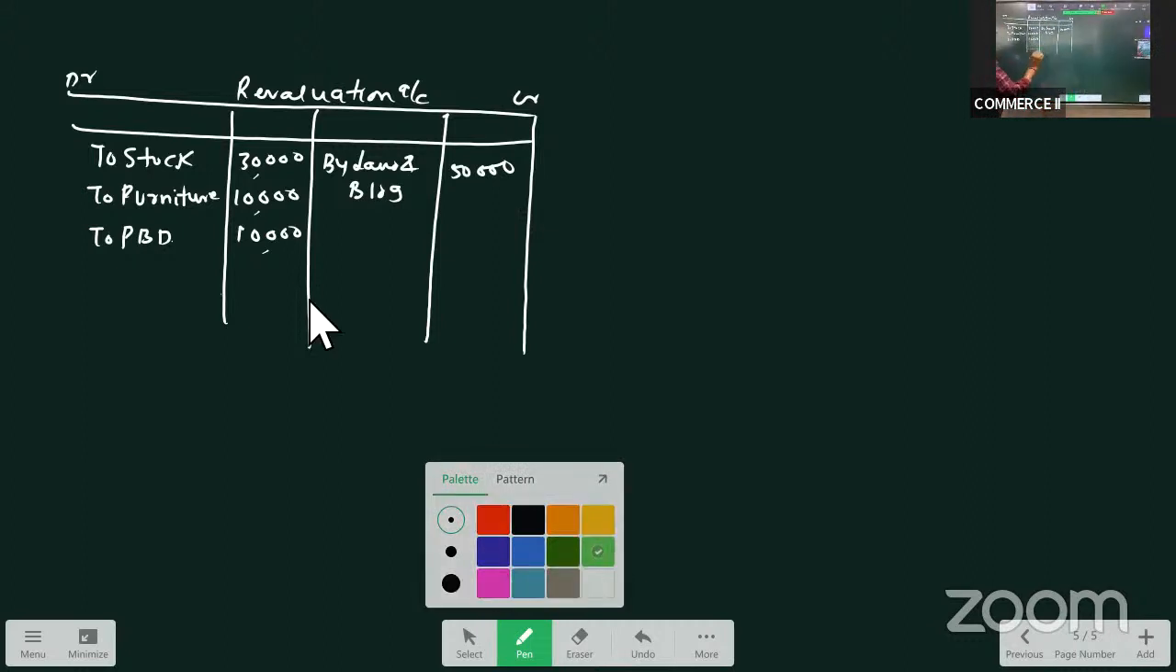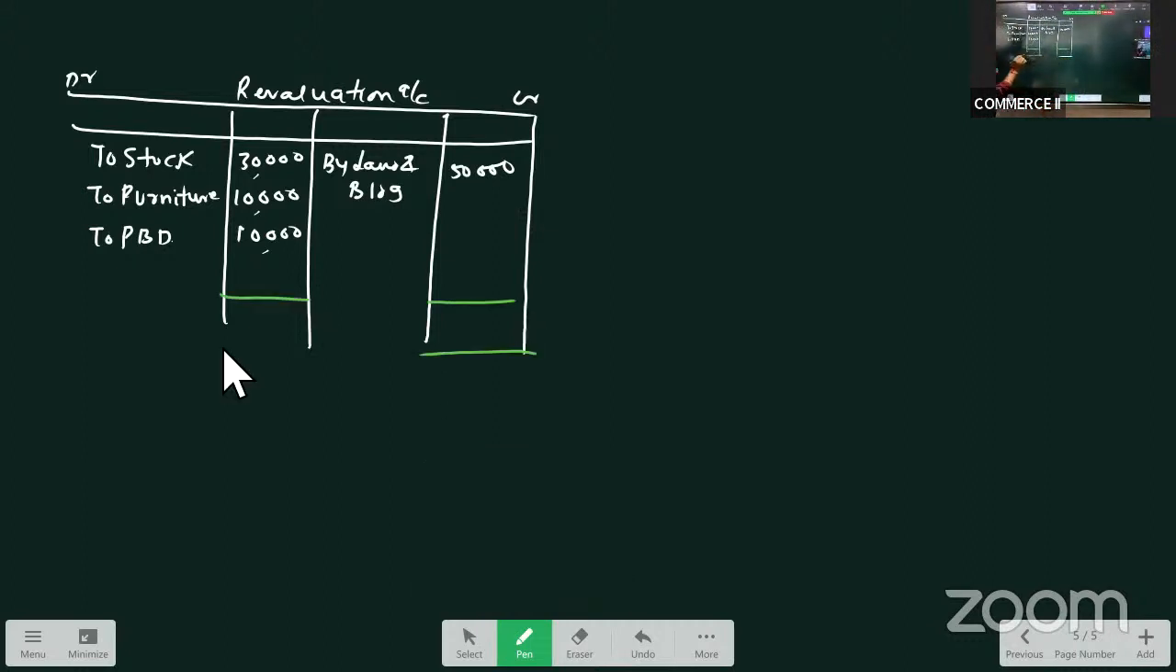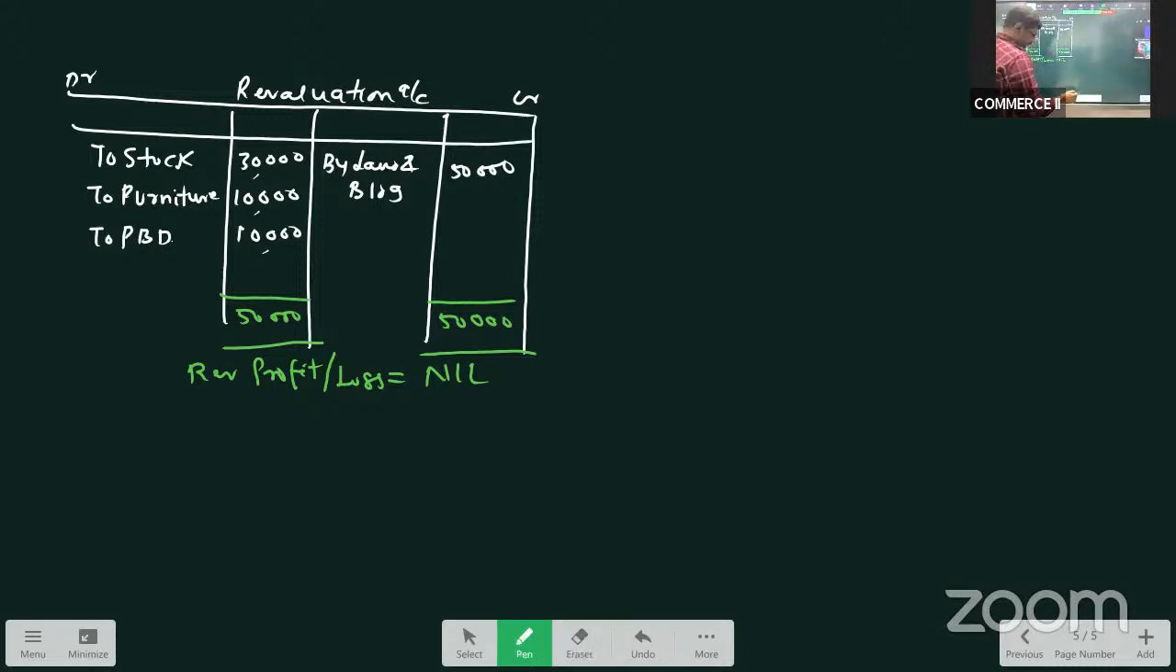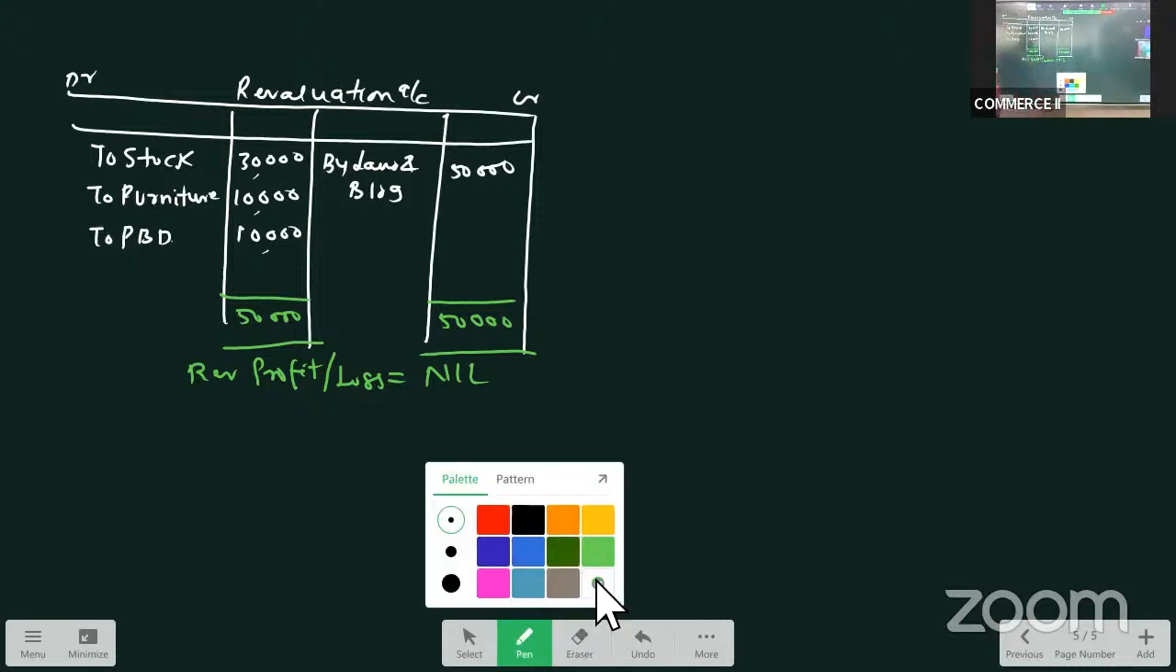Let us close it. Which side is heavy? Surprisingly, on both the sides, we have 50,000, 50,000. So, revaluation profit or revaluation loss is nil. In spite of changes in the value of assets and liabilities, overall effect is nil. Okay, good then. It becomes very simple for us when we come across such questions, isn't it? So let us go to the next step.